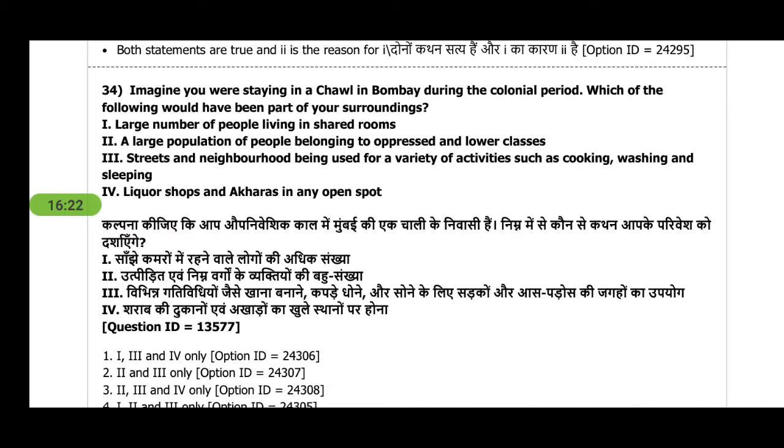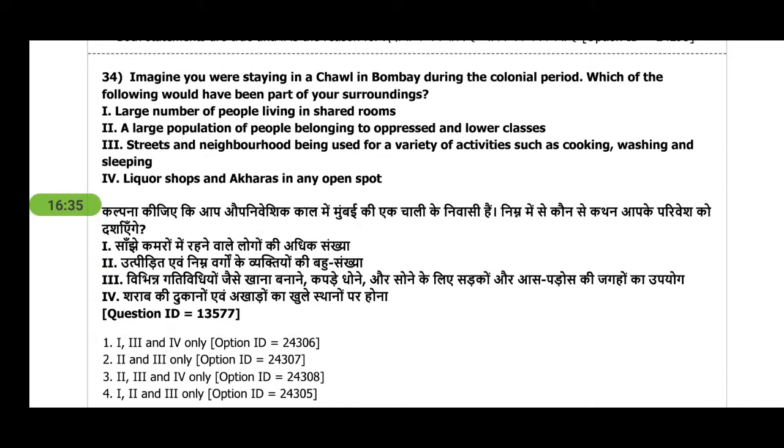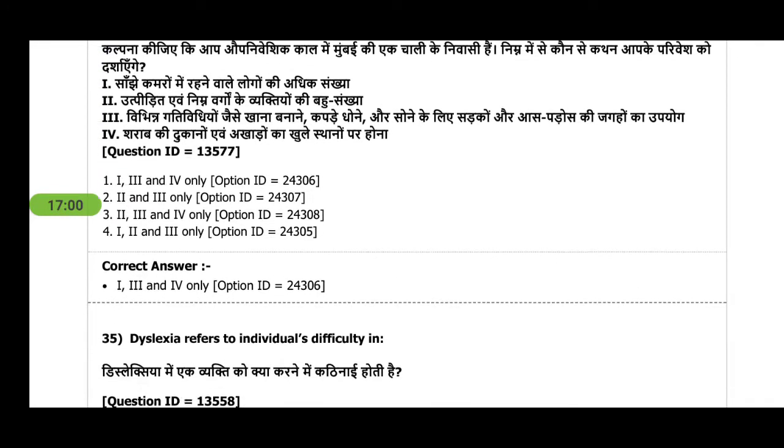Next question is based on your observation, like if you are living in a chawl in Bombay during the colonial period, which of these situations could you have observed? So you can see the answer, leaving the second statement, that is a large population of people belonging to oppressed and lower classes. Now you have to understand that while people were doing jobs in cities like Bombay, the lower classes and oppressed were still not allowed to do those works even in those merciful conditions.